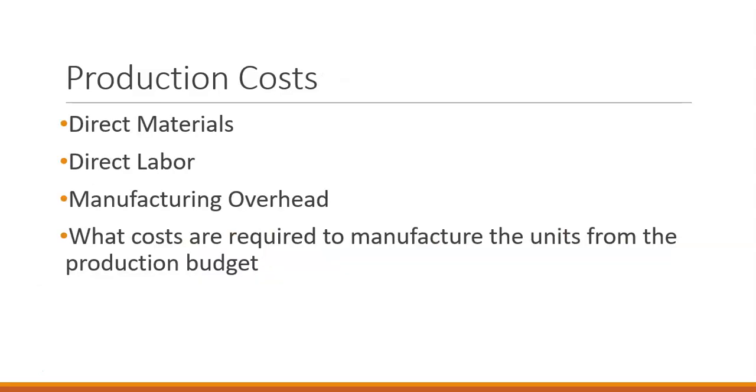We then have the production cost budgets. Once we've determined how many units we need to produce, then we look at how many of the direct materials we need for production, what is the cost of those direct materials, how many hours of labor do we need, what is the cost of that labor, and how much manufacturing overhead would be applied to that production based on activity-based costing or a predetermined overhead rate.